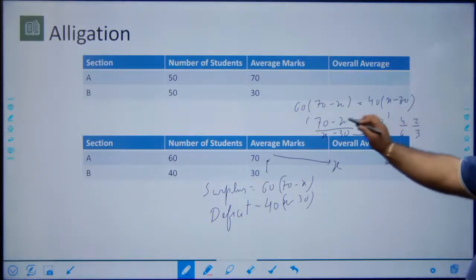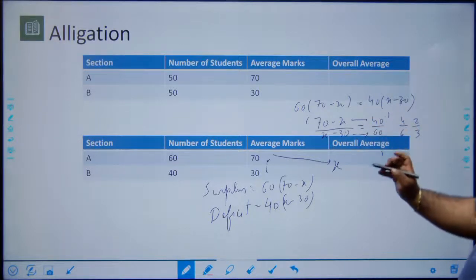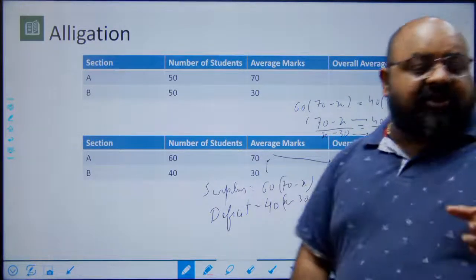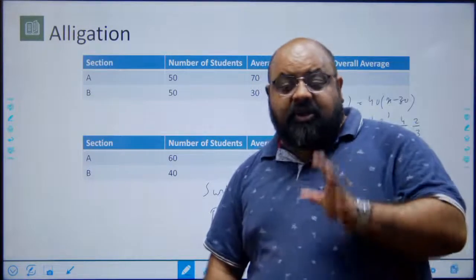by 3, the value of x will still remain the same. And therefore, on the right hand side, all I need is the ratio of the number of students. The exact number does not really matter.